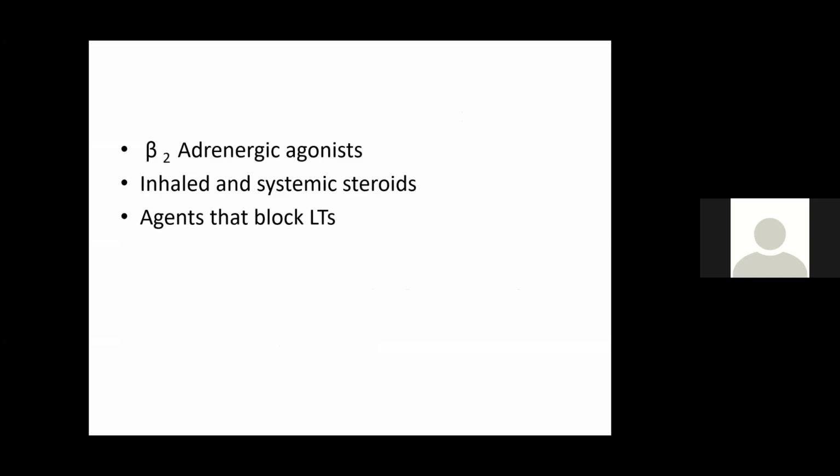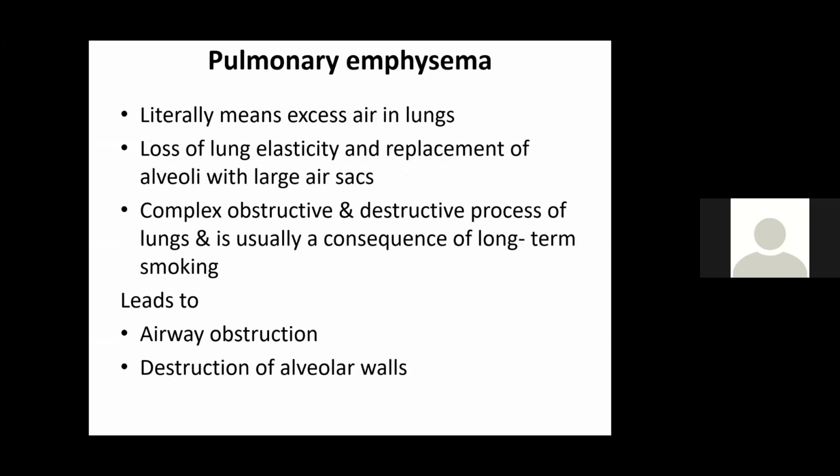What is the treatment? Beta-2 adrenergic agonists. What do they do? Bronchodilation. Inhaled and systemic steroids also help in bronchodilation and relieve the inflammation. Then agents that block leukotrienes, like montelukast, are anti-leukotriene drugs, which will also give relief.